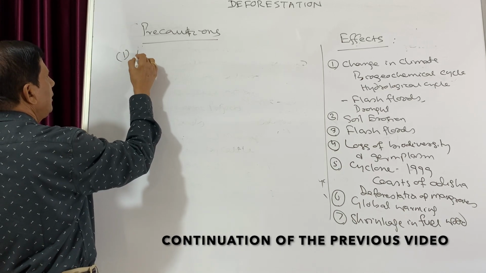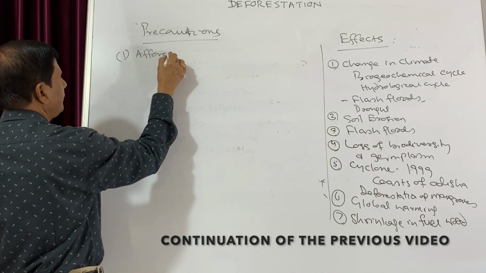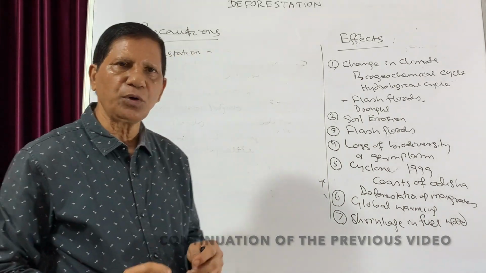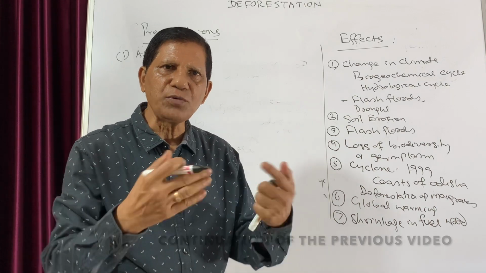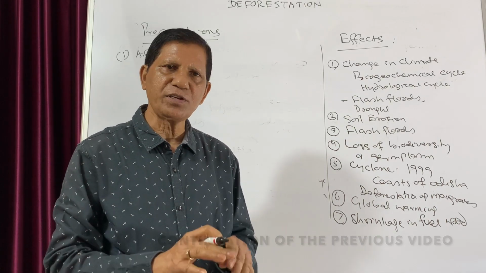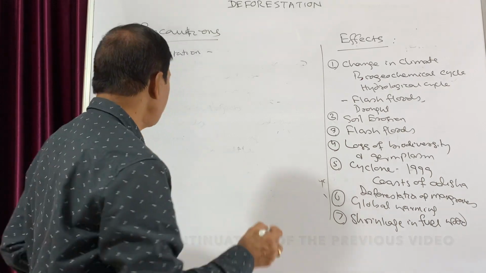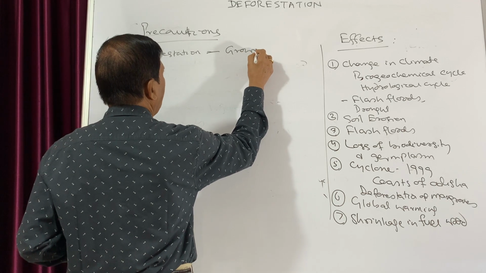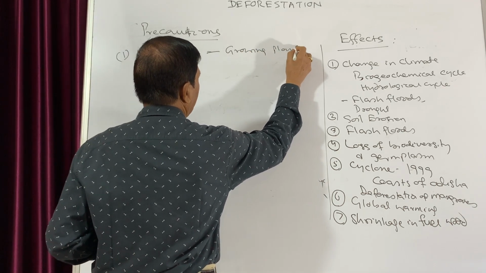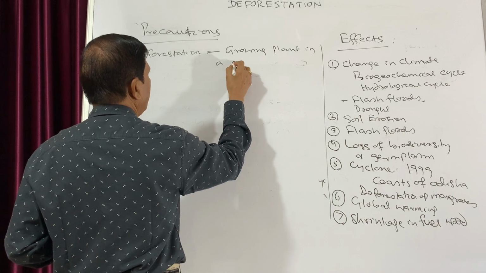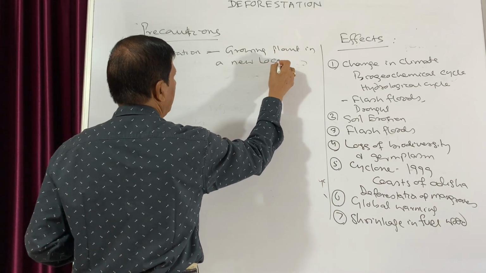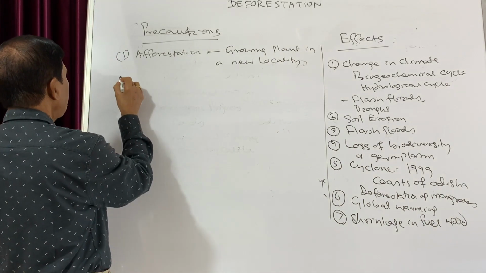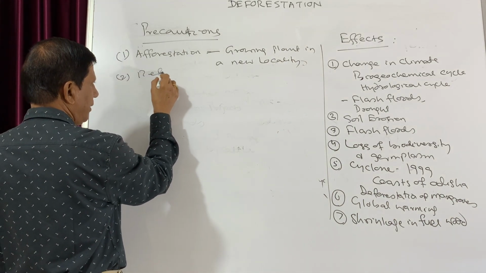Now one precaution is afforestation. Afforestation means growing plants in a new area, previously where there was no forest. That means growing plants in a new locality. This is known as afforestation. But what is reforestation?